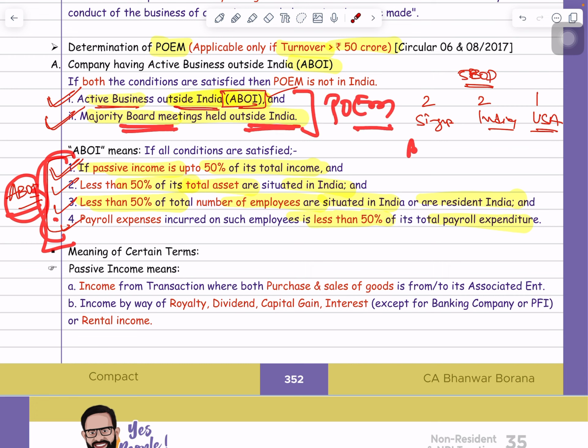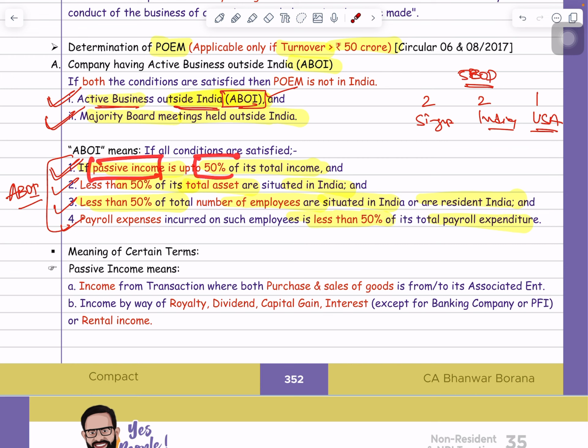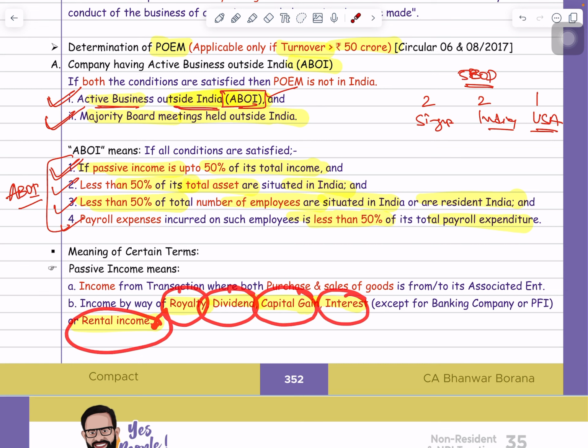But sir, here you are saying that passive income is within the limit of 50% of total income. But what do you mean by passive income? Guys, passive income means, in simple words, other than business income. So always remember, passive income means either rental income from house property, or capital gain, or under other sources, royalty, dividend and interest income. These incomes are known as passive income. So passive income means either royalty income or dividend income or capital gain income or interest income or rental income. That is known as your passive income.